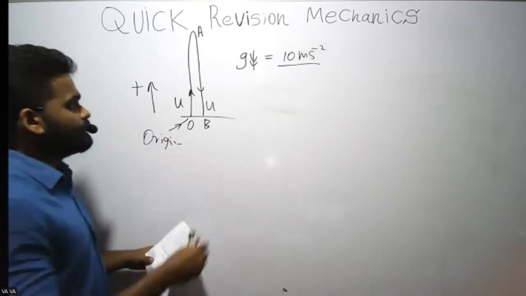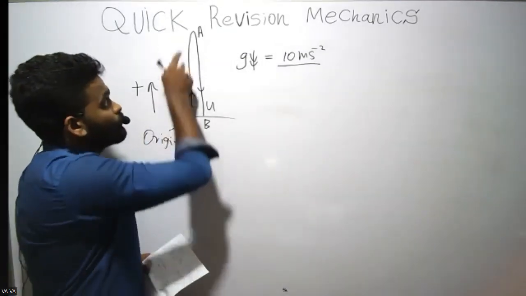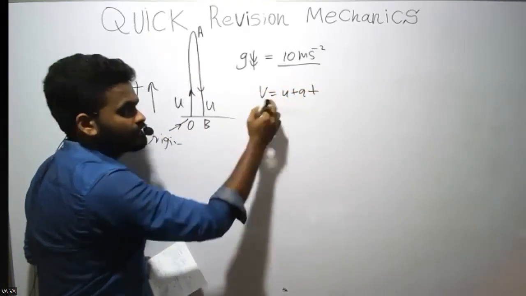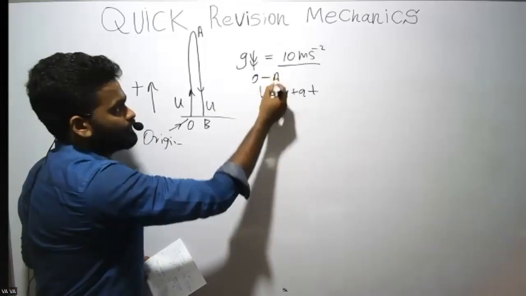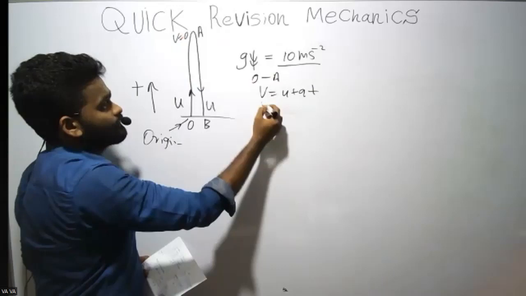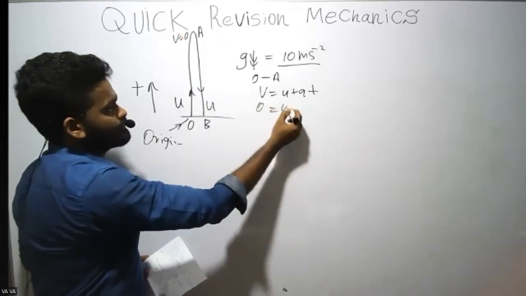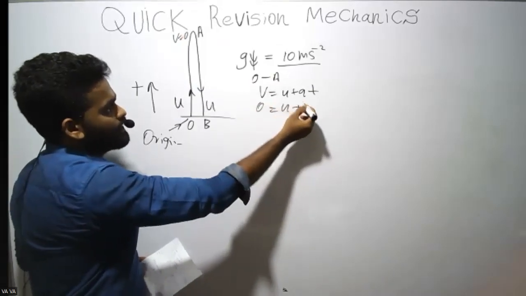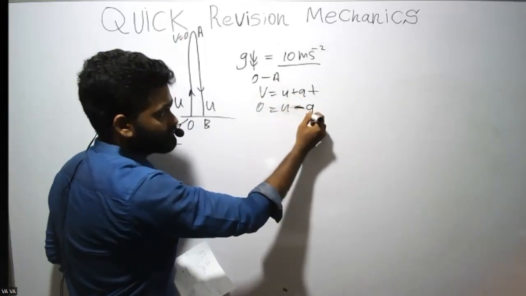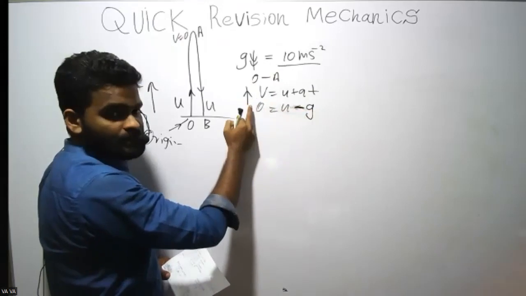Right. Then we need to find the time from O to A. To find that, I'll apply this equation from O to A. We know at the top velocity is 0. So 0 equals u plus at. Here acceleration is minus g, since I'm applying the equation upwards.